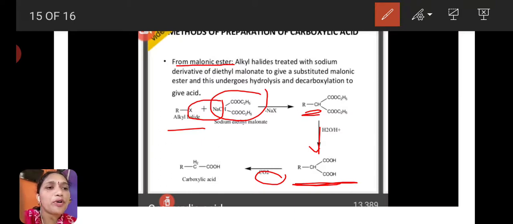This dicarboxylic acid is unstable. Why is it unstable? Because two carboxylic acid functional groups are present on the same carbon. The presence of two carboxylic acid functional groups at the same carbon is an unstable arrangement. So on heating, this dicarboxylic acid removes carbon dioxide and forms carboxylic acid.